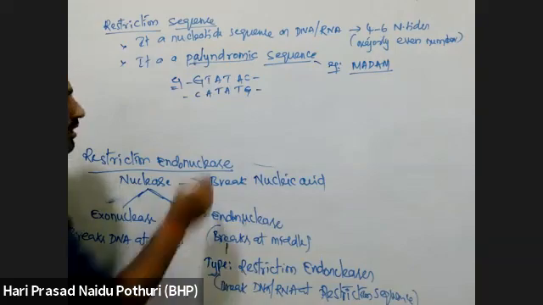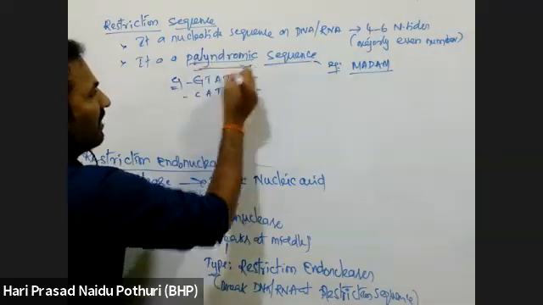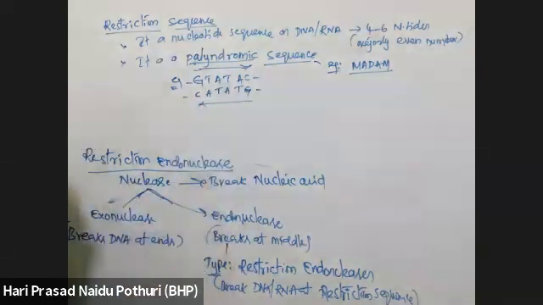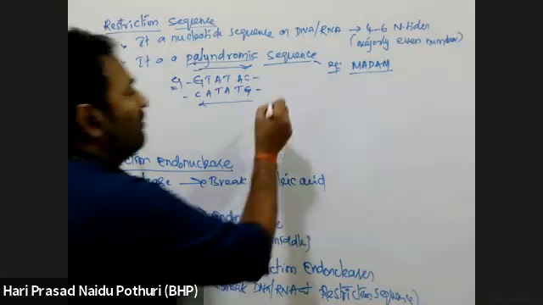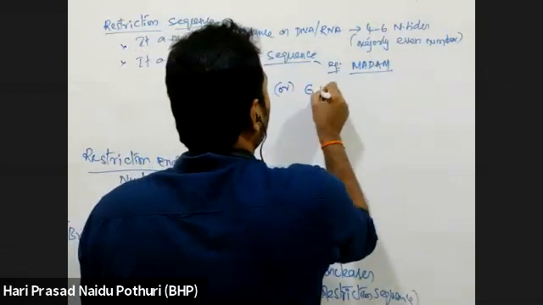Yes or no? This is this direction. In the reverse direction also it has the same sequence: GC, AT, AT, AT, AT, GC. Same sequence, I mean the same pair of nucleotides are present. Otherwise, take one more example.